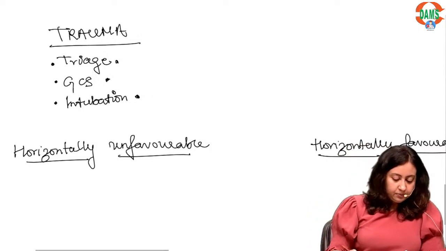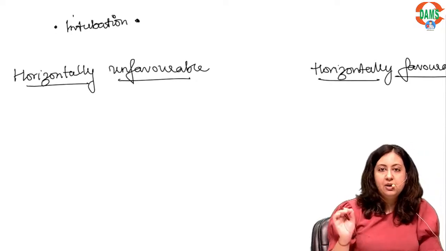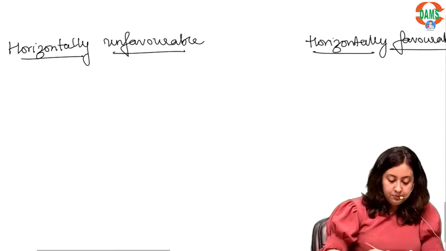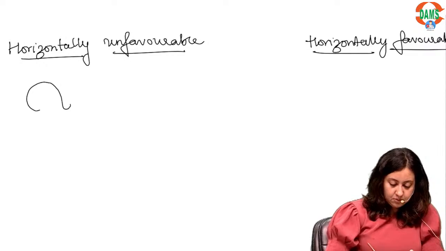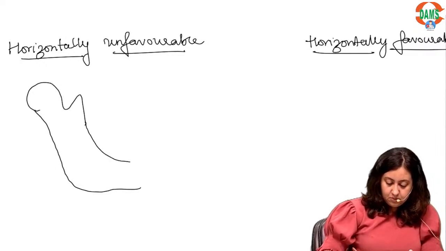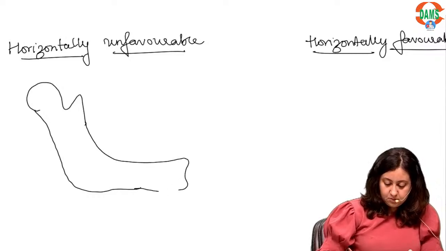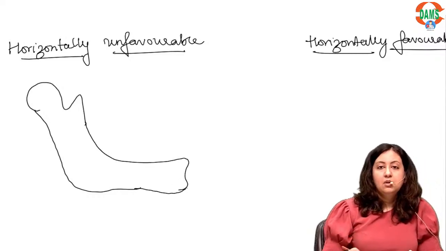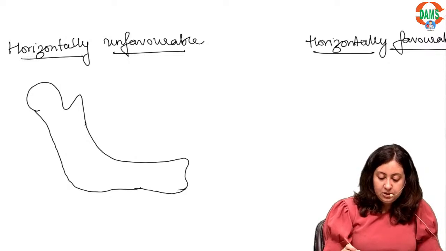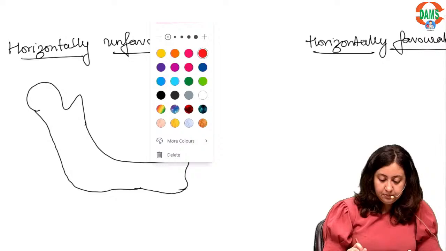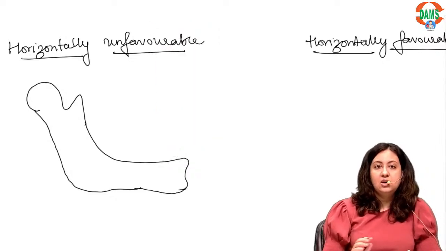Okay, now horizontally unfavorable and horizontally favorable. Just see this. We will first discuss horizontally favorable.